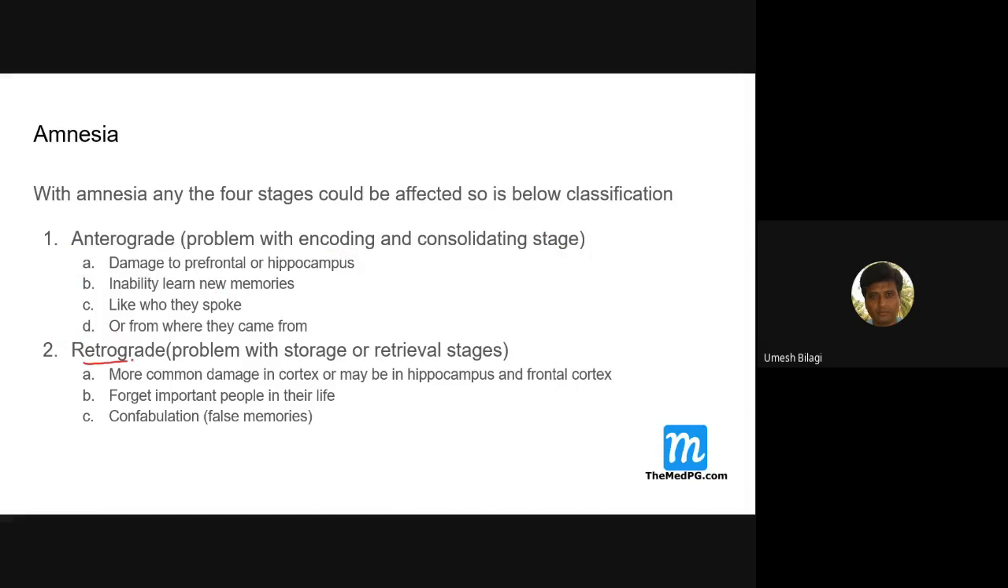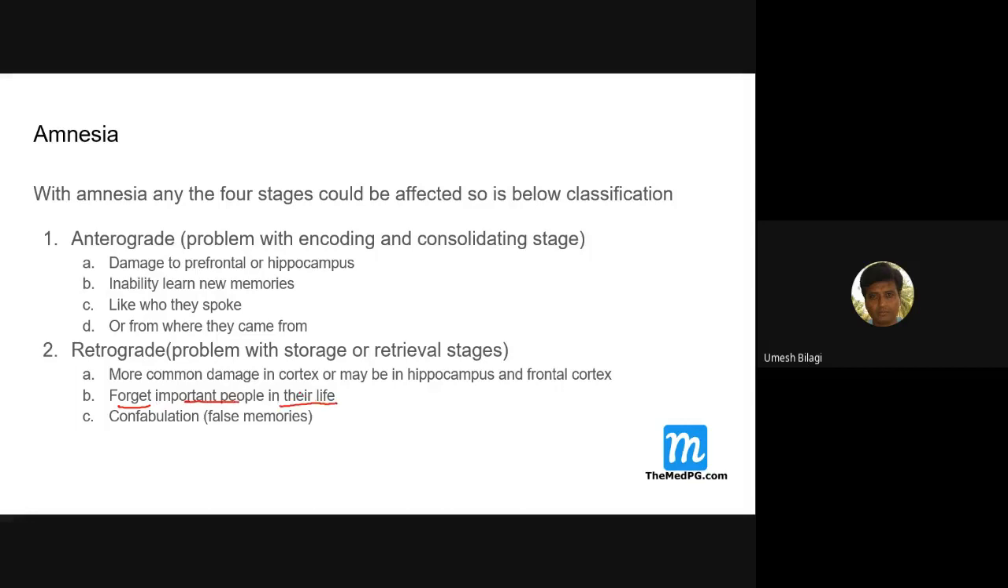Now there is one more, retrograde amnesia, which is more commonly seen. It is a problem with storage and retrieval. The problem is in the storage. The more common damage is in the cortex, or maybe in the hippocampus or frontal cortex. This is the common etiology. They forget important people in their life.